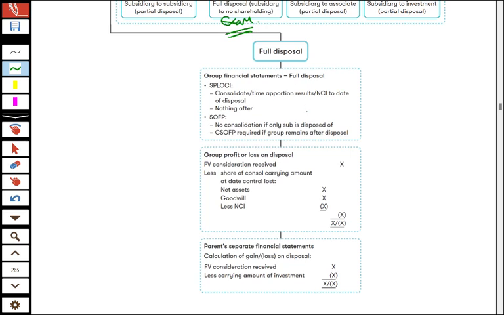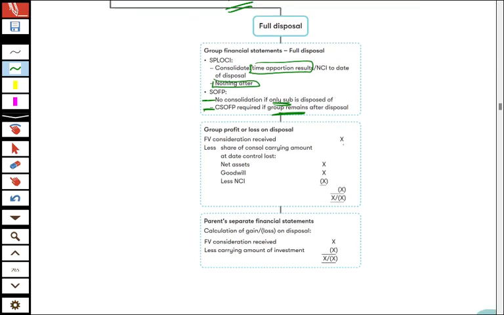So we have looked at our group financial statements. So we've looked at our SPLOCI. We've looked at consolidating, we've looked at time apportioning to the date of sale, we've looked at non-controlling interest to the date of sale. Nothing happens after that in the SPLOCI. In the statement of financial position, there's going to be no consolidation if our only subsidiary has been disposed of and we don't have any other ownership. We will see a consolidated statement of financial position if we do have other subsidiaries after that disposal.